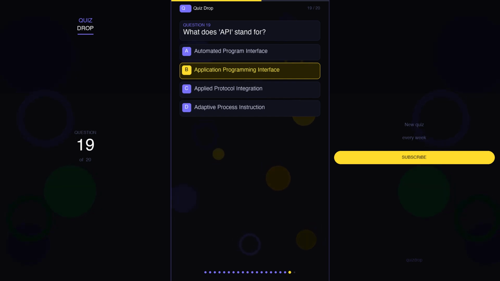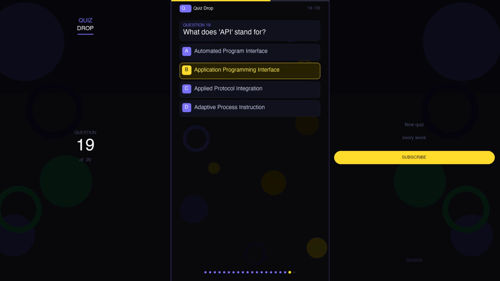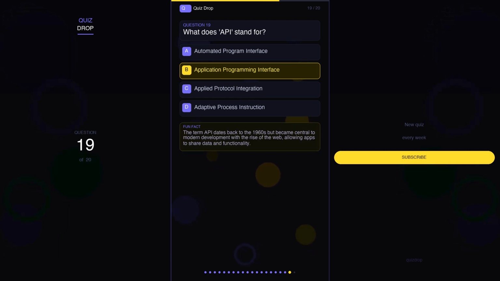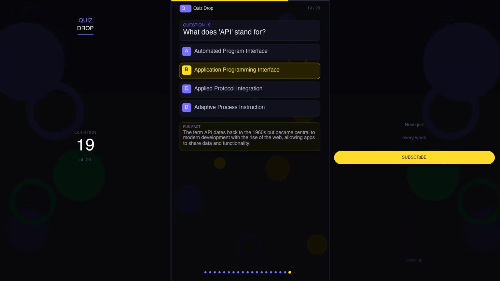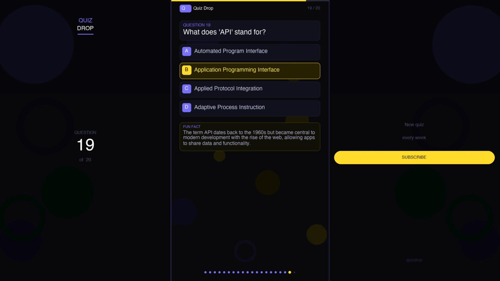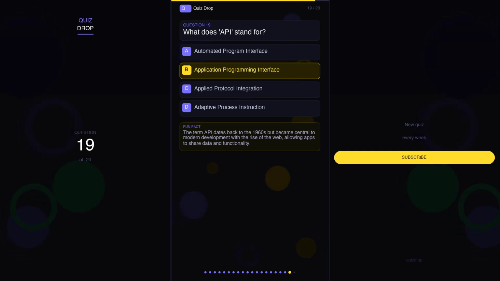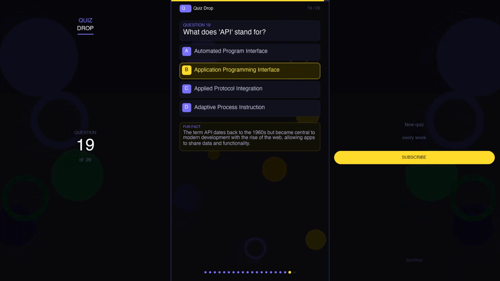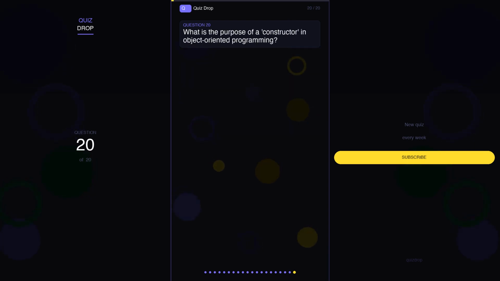The correct answer is B. Application Programming Interface. And here's a fun fact. The term API dates back to the 1960s but became central to modern development with the rise of the web, allowing apps to share data and functionality.